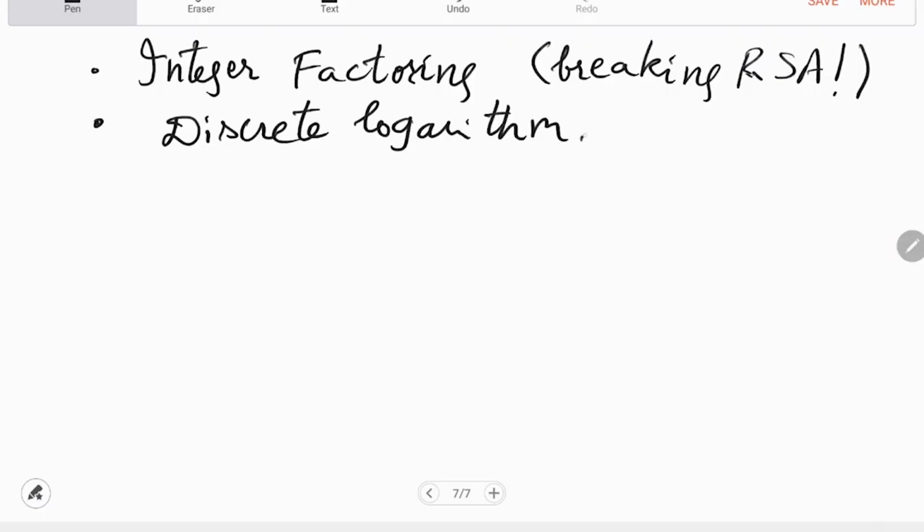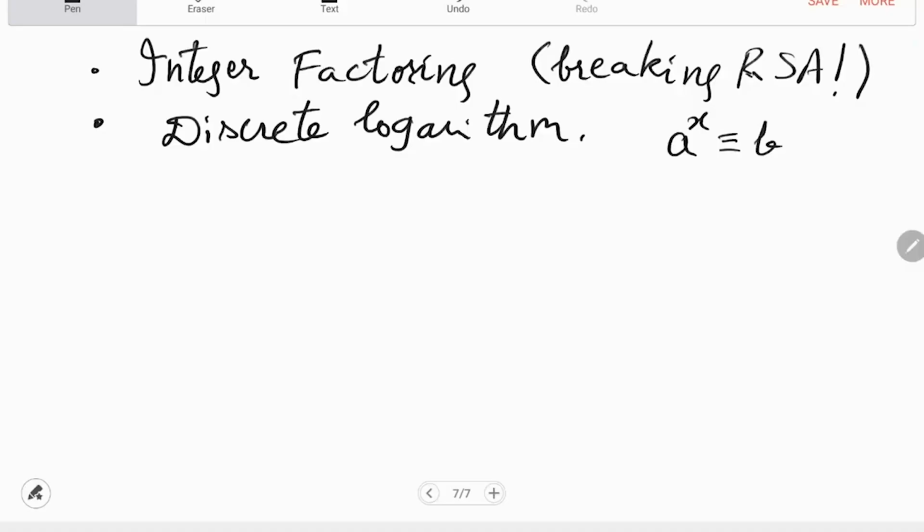So discrete logarithm is basically, just like logarithm, you are given a and b and you want to find the exponent x such that a raised to x is equal to b,